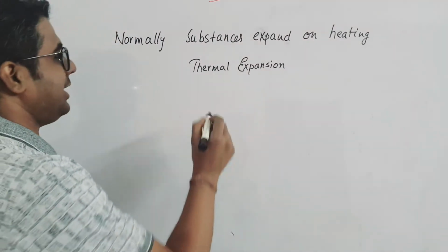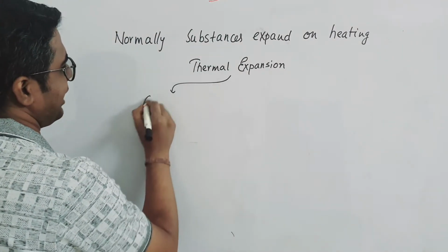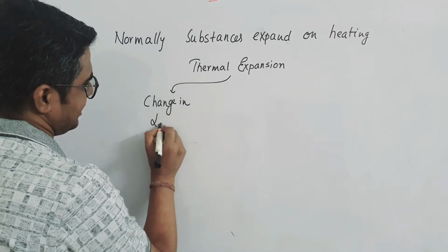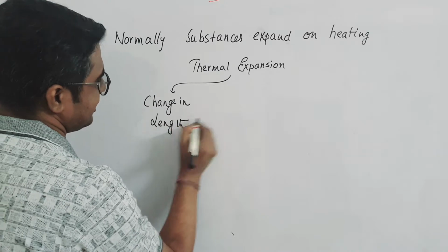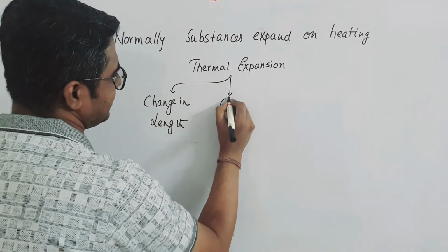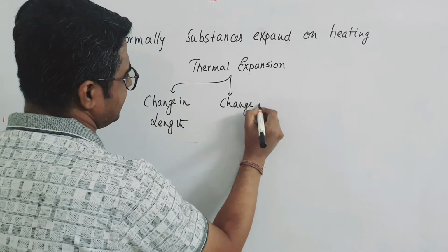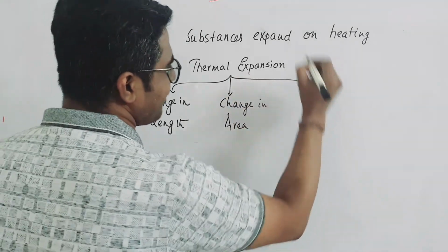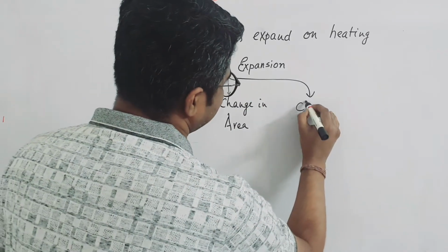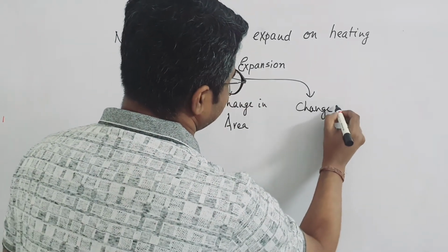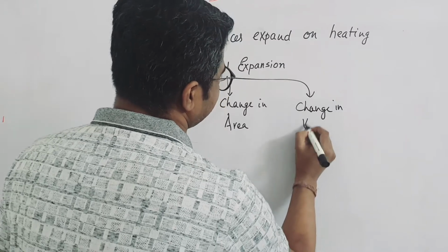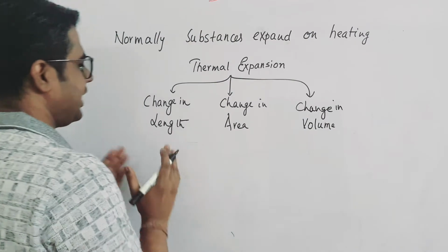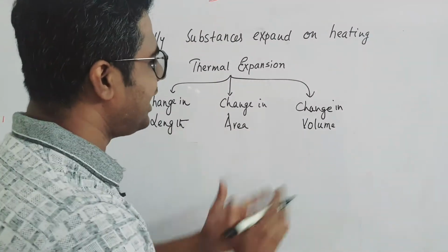So this expansion can happen via change in length, change in area, and change in volume. ठीक है? So it can happen change in length, change in area and change in volume.